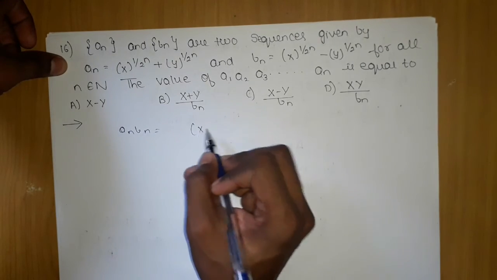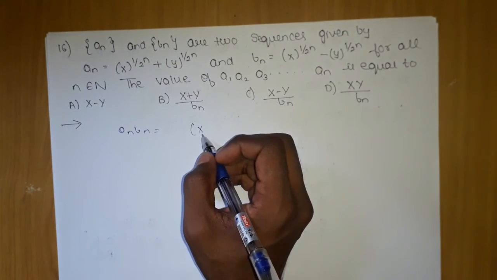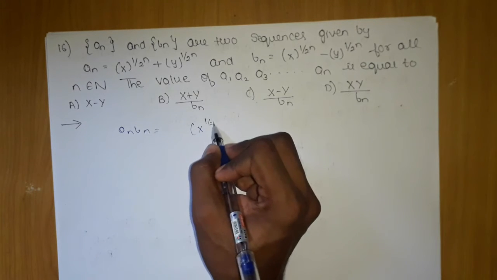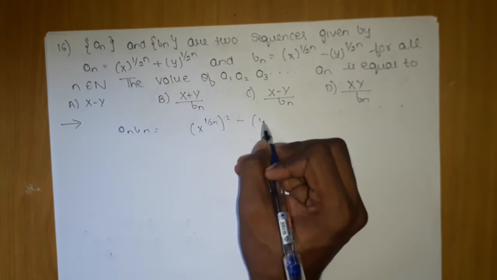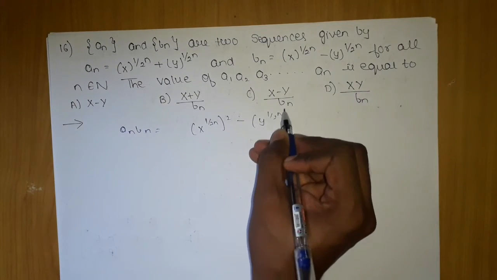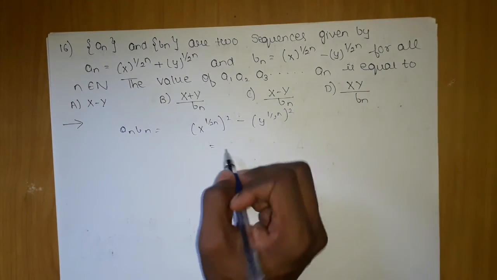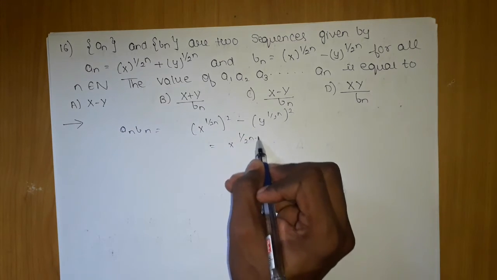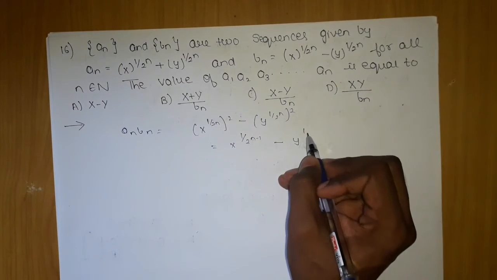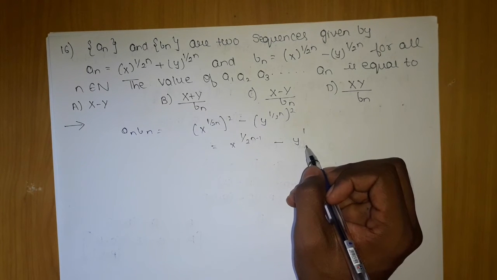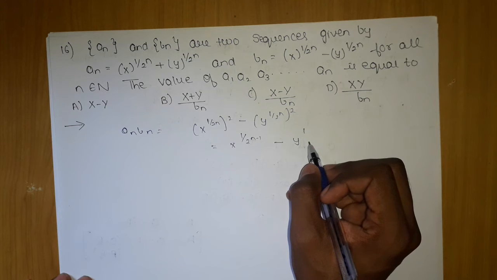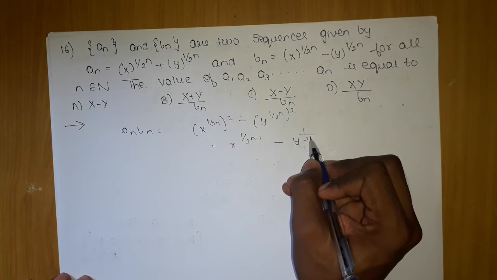What we will get is x power 1 upon 2 power n the whole square minus y power 1 upon 2 power n the whole square, which will give us x power 1 upon 2 power n minus 1 minus y power 1 upon 2 power n minus 1.